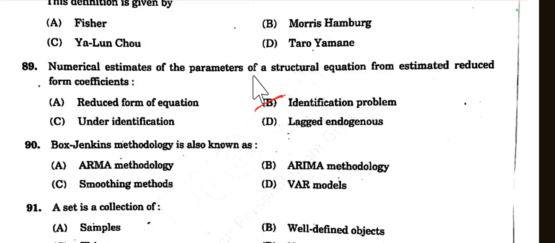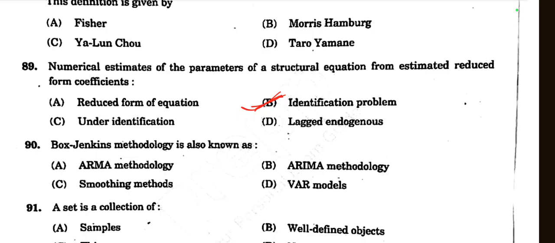The identification problem occurs when it's not possible to obtain the structural parameters of a model from its reduced form parameters. This is because the reduced form equation doesn't guarantee a unique set of structural estimates.